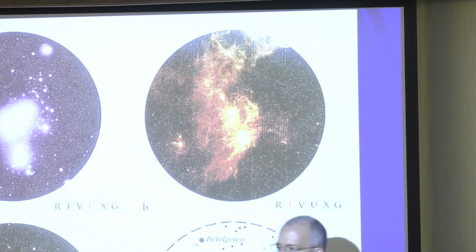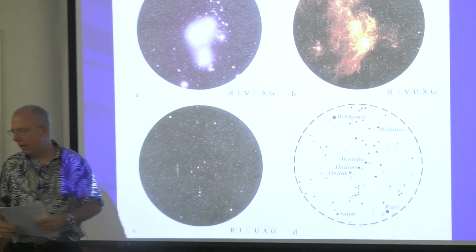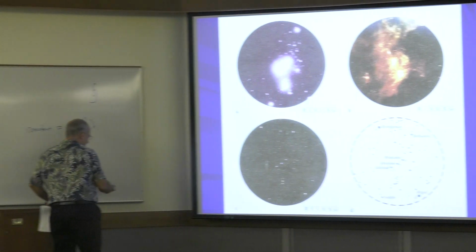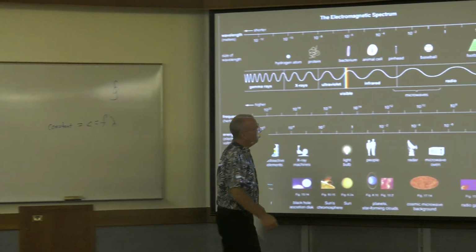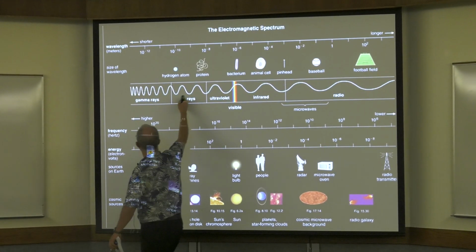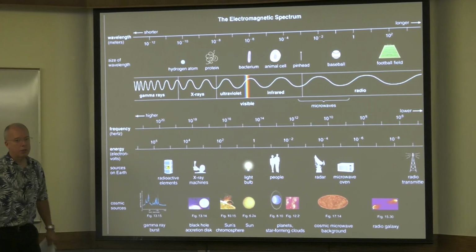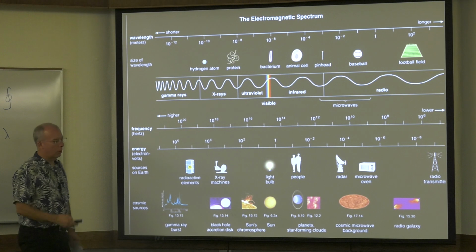So astronomy has undergone a huge revolution because now they have radio telescopes, microwave satellites, infrared, UV, X-ray, gamma. So they've almost covered the entire spectrum. So they're just learning all sorts of really cool new things.